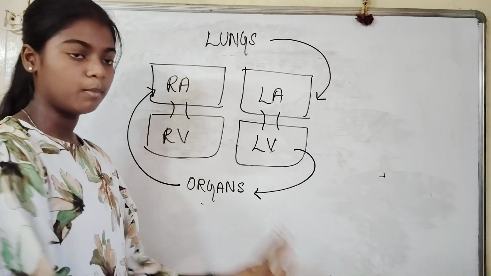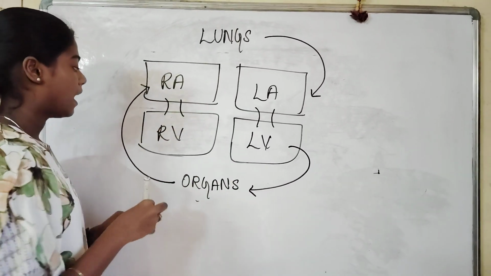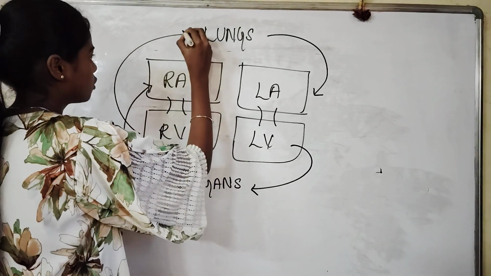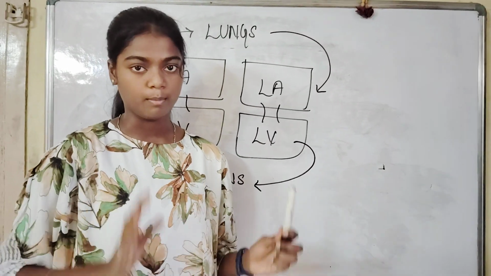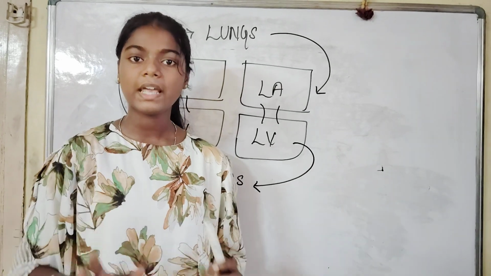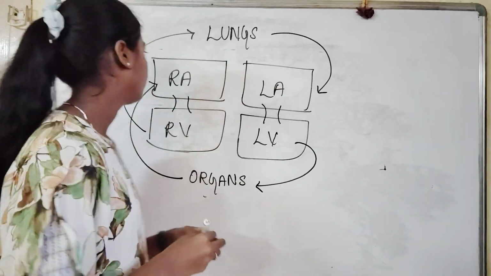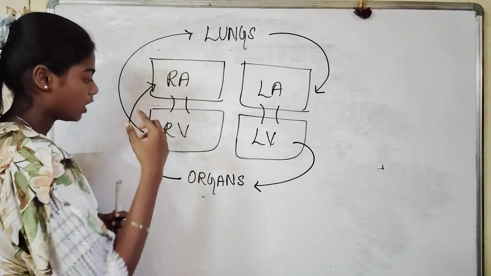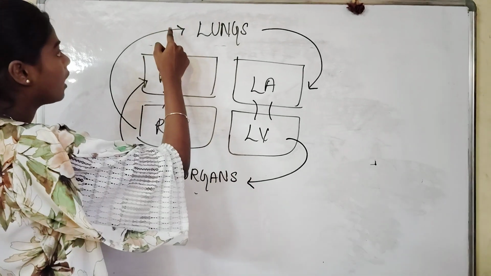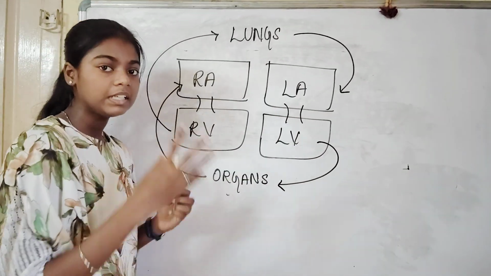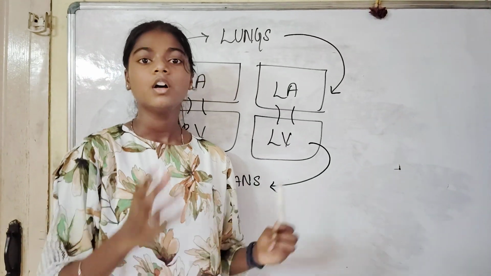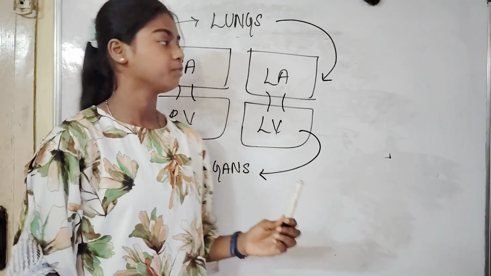The tricuspid valve pushes the blood to the right ventricle, and the blood goes to the lungs through the pulmonary artery. All arteries carry oxygenated blood, but the pulmonary artery only carries deoxygenated blood. The deoxygenated blood is carried through the pulmonary artery to the lungs, and the lungs filter the deoxygenated blood into oxygenated blood.